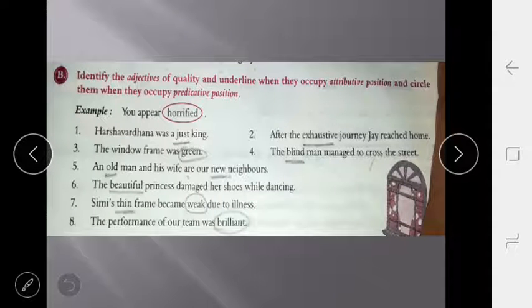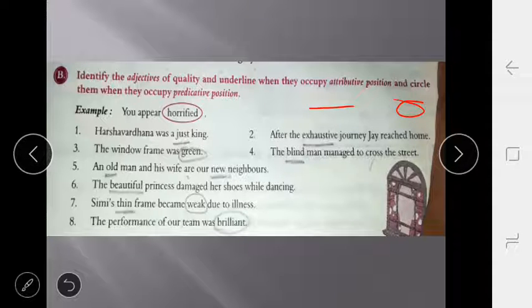Now look at the exercise. You appear horrified. Firstly, what do we have to do in this exercise? Identify the adjectives of quality and underline them when they occupy the attributive position. We have to underline if it is attributive, or circle if it is a predicative position.